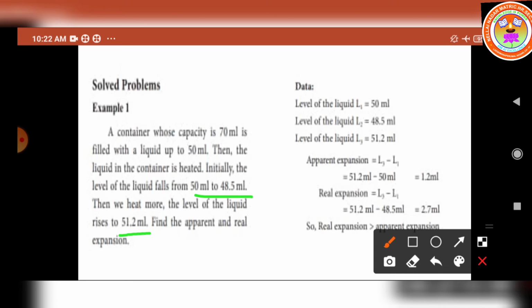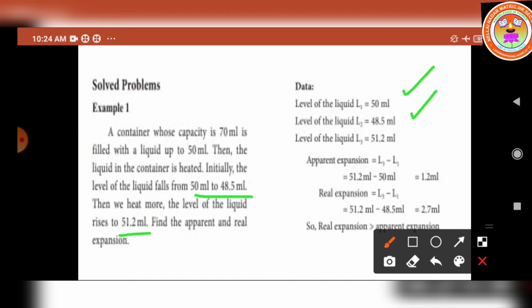Find the apparent and real expansion. So what data are given in the problem? The level of the liquid, denoted by the symbol L1, is 50 ml. The level of the liquid L2 is equal to 48.5 ml. Now the level of the liquid, denoted by the symbol L3, is equal to 51.2 ml.